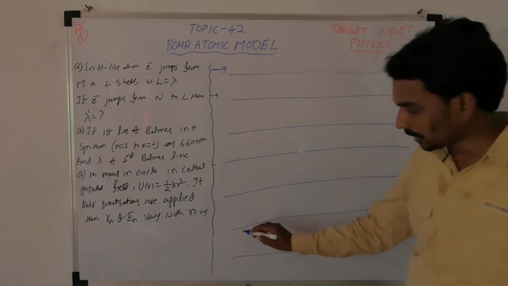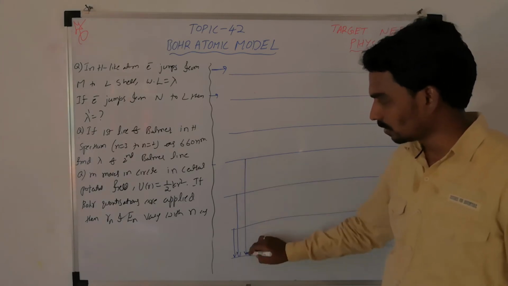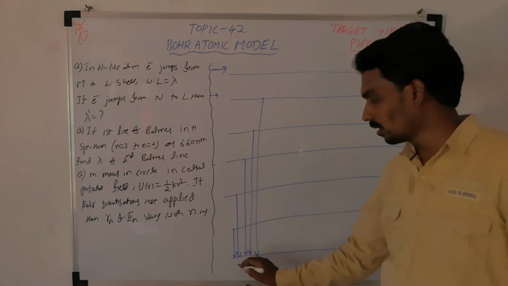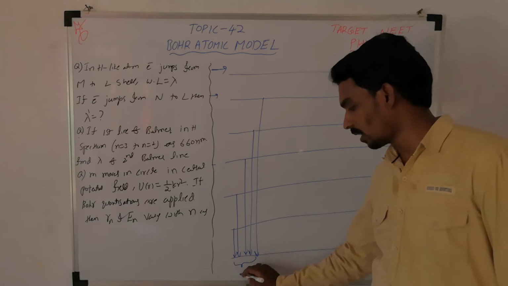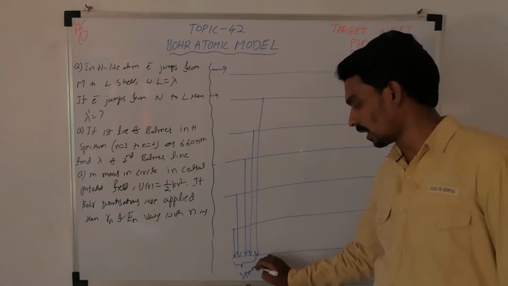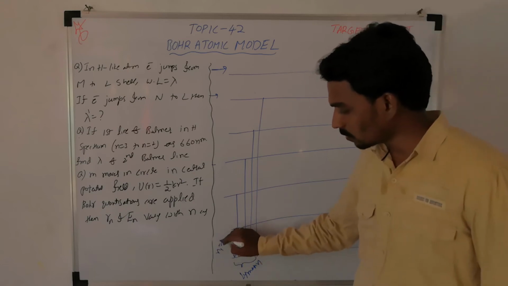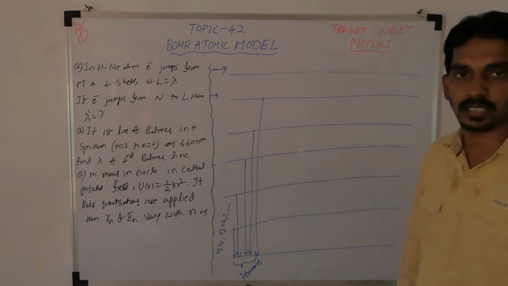If the electron takes a transition from any higher level to the first orbit or ground state, all those wavelengths fall under one series called the Lyman series. Here n1 is 1 and n2 can be 2, 3, 4 and so on.